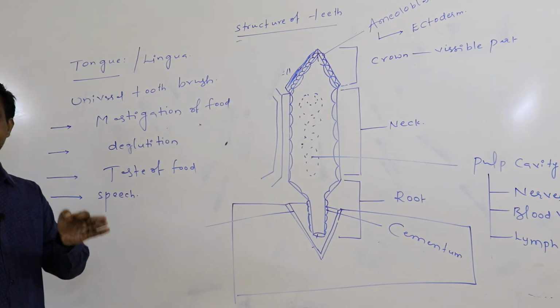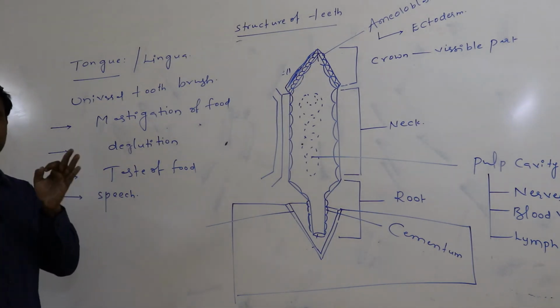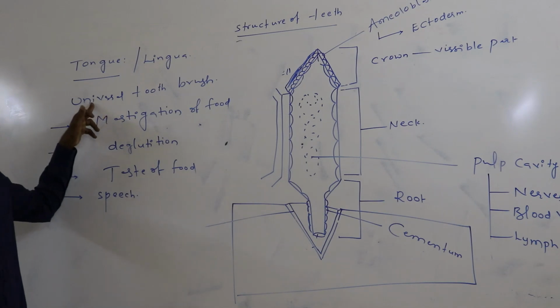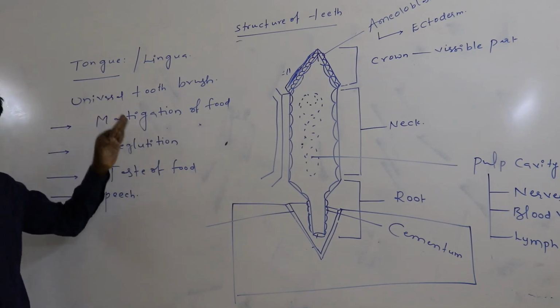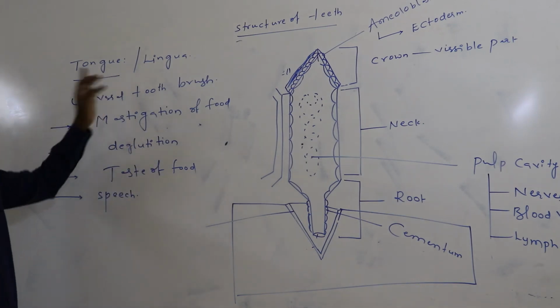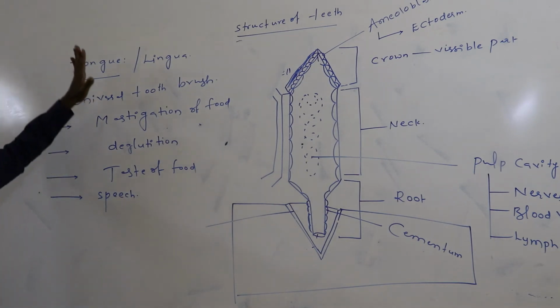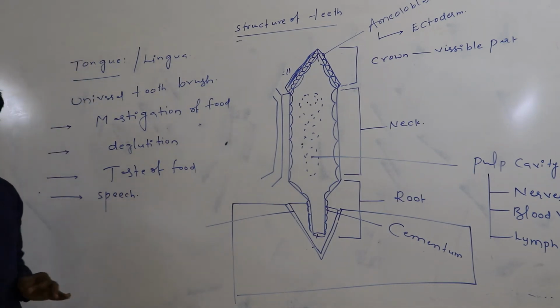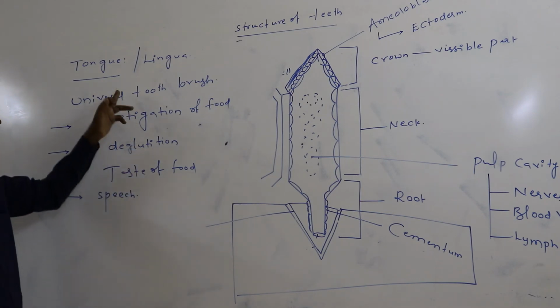Again, for clarity of speech, for clearly delivering the words, tongue movement is required. Because of performing these four kinds of functions, the tongue is called the universal toothbrush.